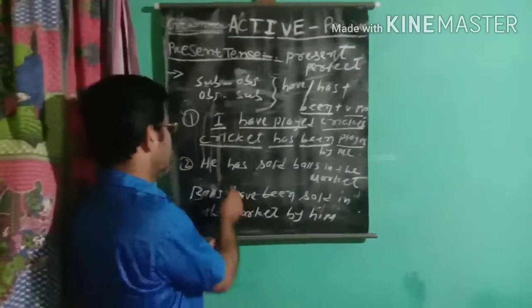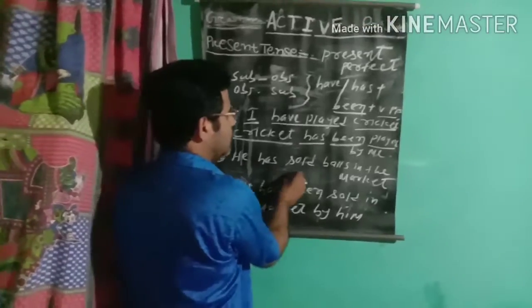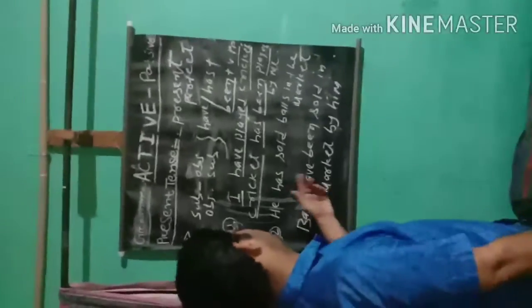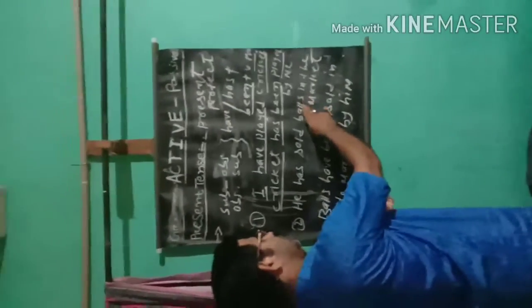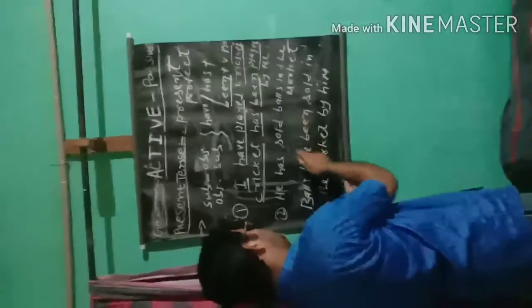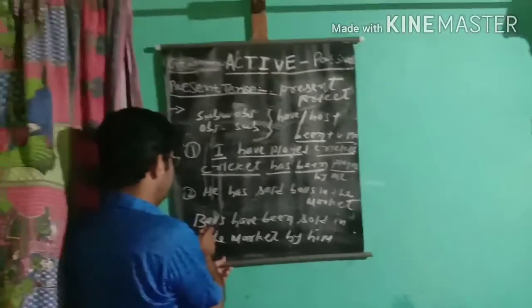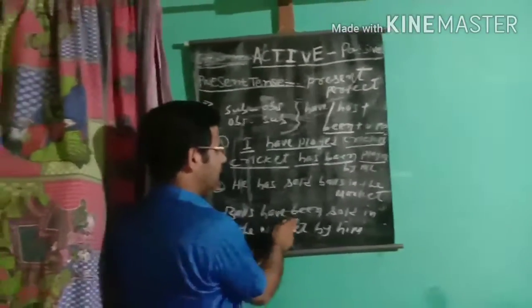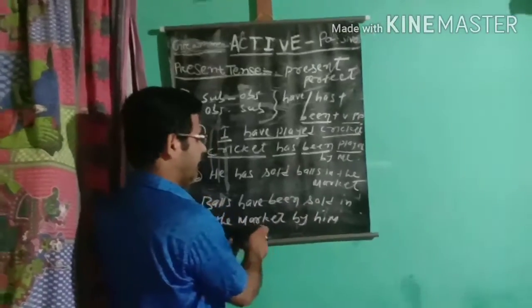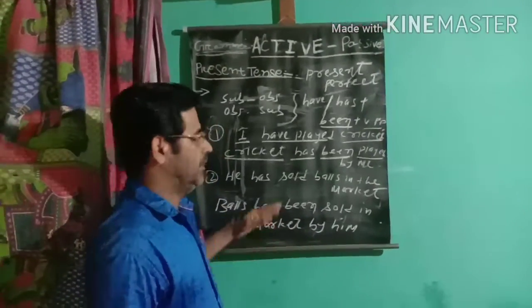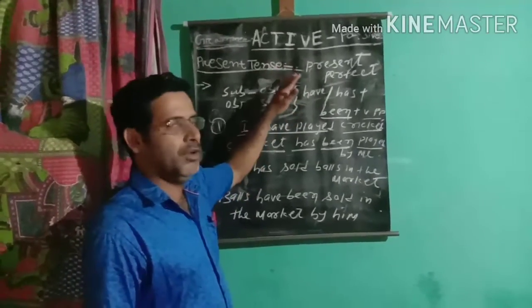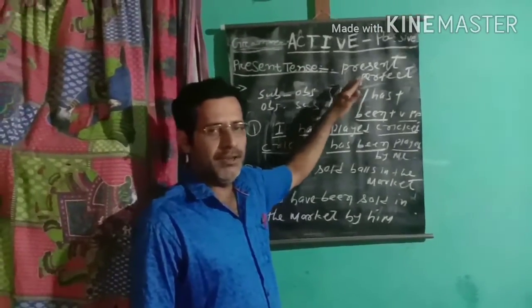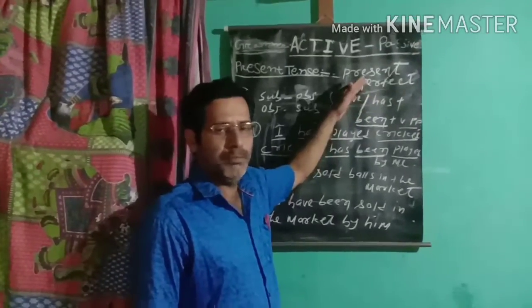Passive voice. Another example: he has sold balls in the market. Present perfect in active voice. Then the answer is: balls, the object, comes to the subject position. Balls have been sold in the market by him. This is all about the present tense: present simple, present progressive and present perfect. Then we will go to past simple.